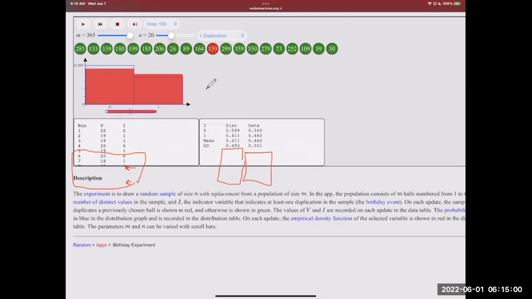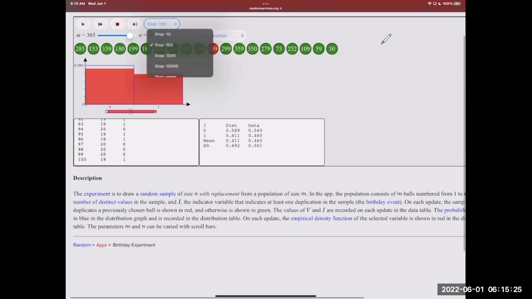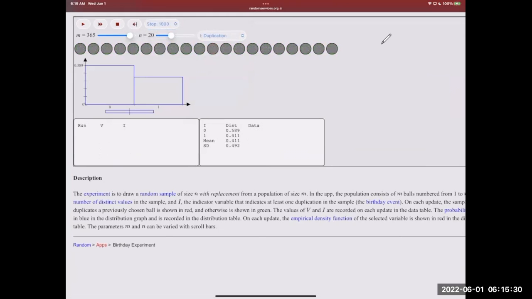and it looks like we got 0.54 as our probability of no two students in the class having the same birthday, and 0.46 as at least two in the class have the same birthday. Right, so that's after 100 trials. Now we could also set this to 1,000, and if we restart this, it's going to consider 1,000 classes now. I'm using the double arrow there to run all 1,000.